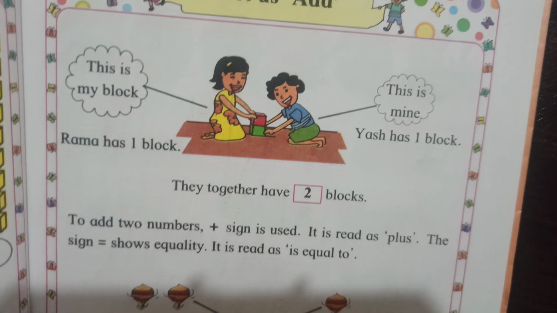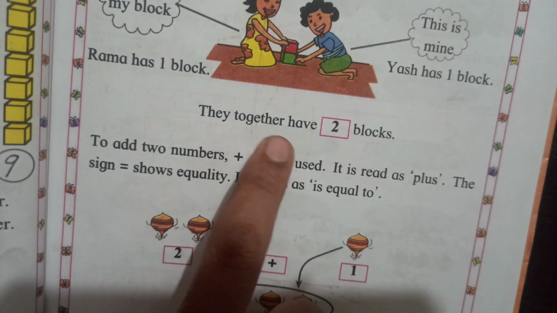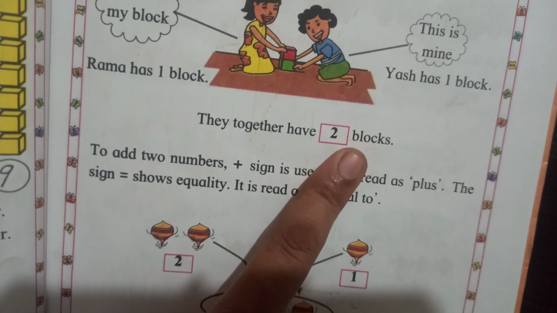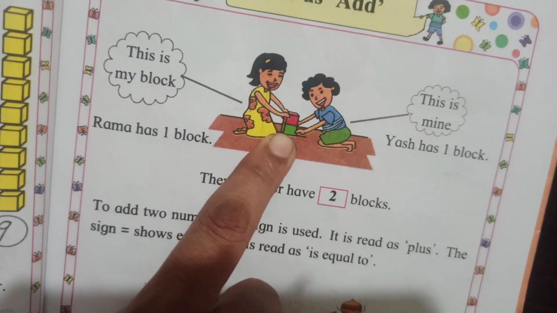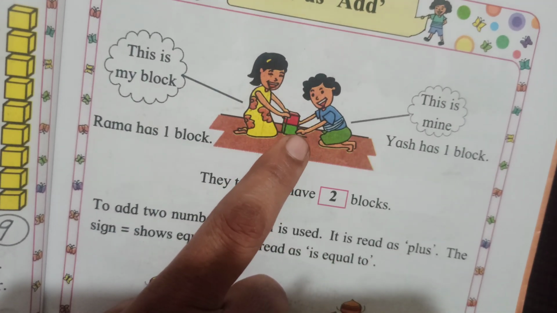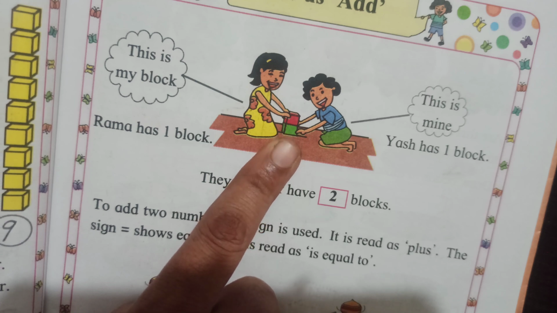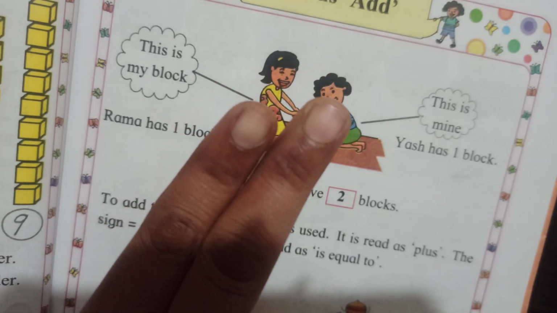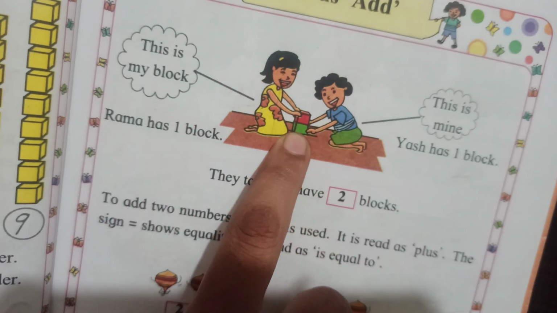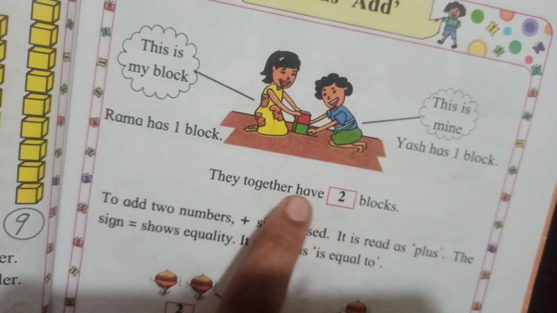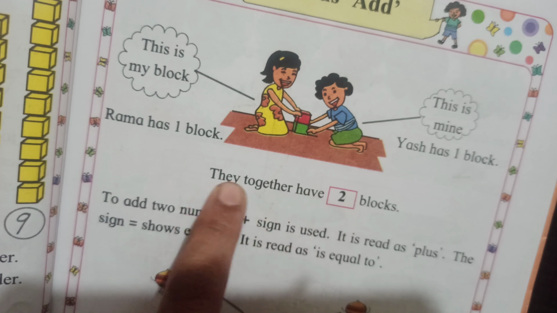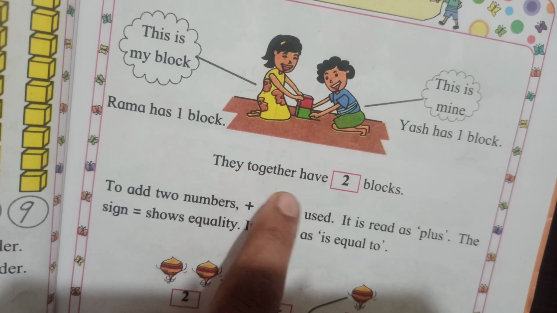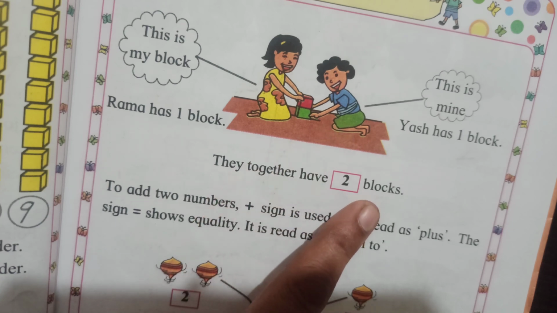Okay, see, together they have two blocks. How many? Two. See, red color and green color. How many? Red and green. How many fingers? Two fingers. Yes, that type. See, count here, 1 and 2. So 2. They means this girl and boy. Yes, together they have two blocks.